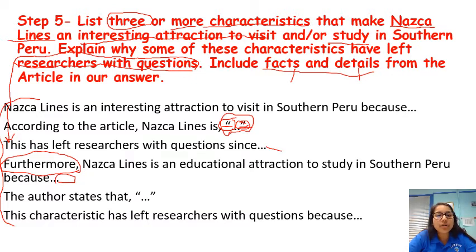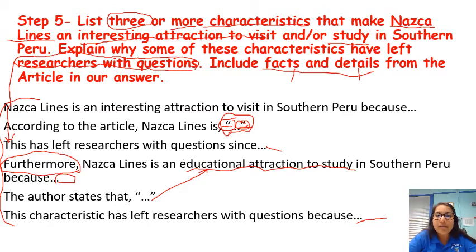And then of course, you have to include facts and details. The author states that, and make sure that it connects to why it's an educational attraction to study because of course, the evidence that you provide needs to support this point on here. And lastly, this characteristic has left researchers with questions because, and you want to go back and address this portion in the short response. So once again, you will complete step 5 for each of the lessons that you complete for Achieve.